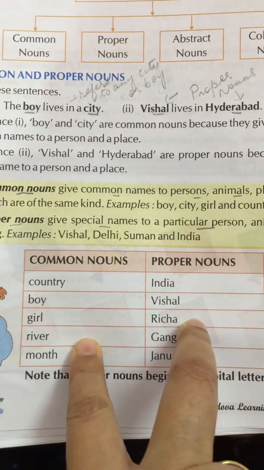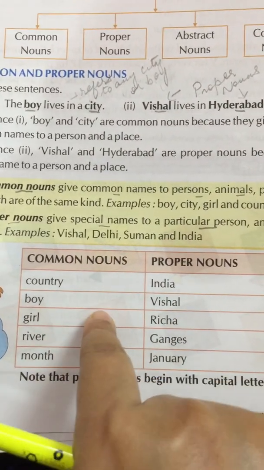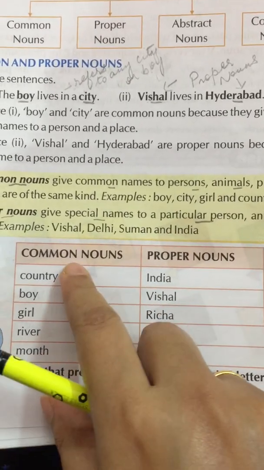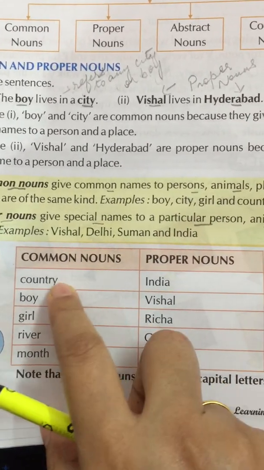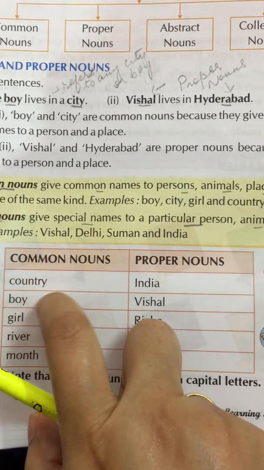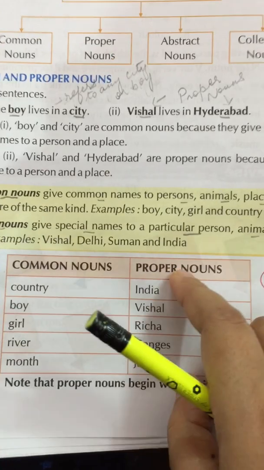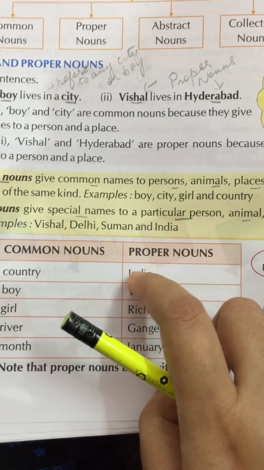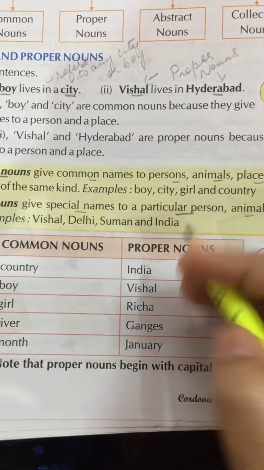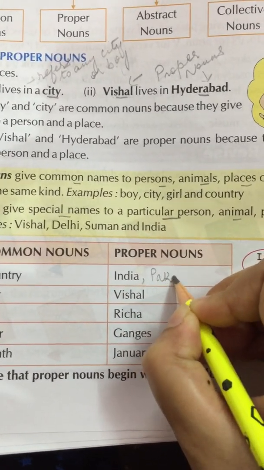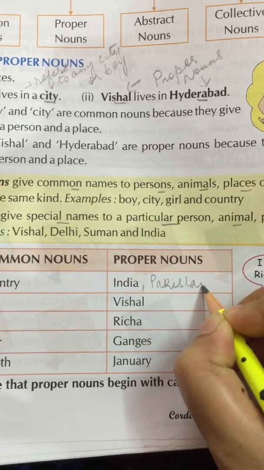Here there are two columns. One is of common nouns on the left hand side and proper nouns on the right hand side. Let us read. Common noun: here, country is a common noun because it refers to any country of the world. But the proper noun is India. India is a proper noun because it is the name of a country. It can also be Pakistan, or any other country.